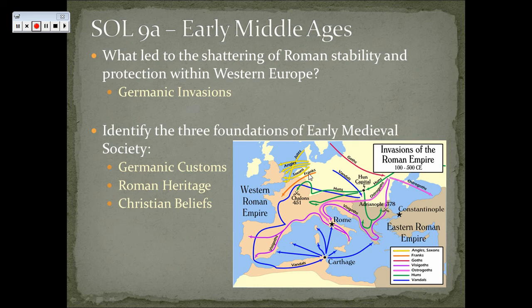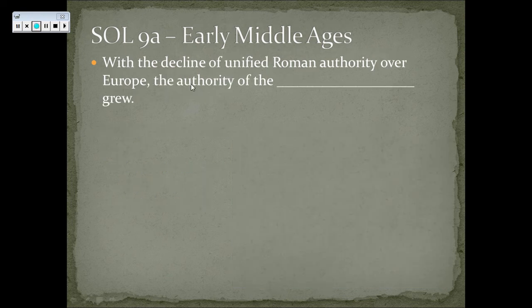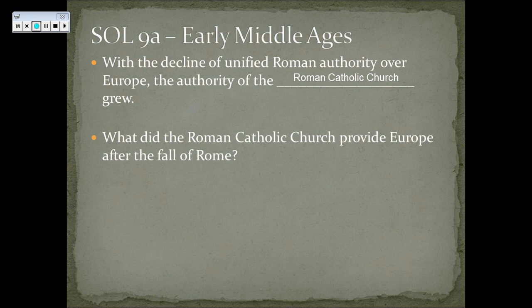So we're going to have the influences of Germanic tribes. We're going to have some Roman influences because it is part of the territory that used to be the old Roman Empire. And then we're also going to have Christian beliefs because Catholicism had spread to this area. With the decline of unified Roman authority over Europe, the authority of the Roman Catholic Church grew.